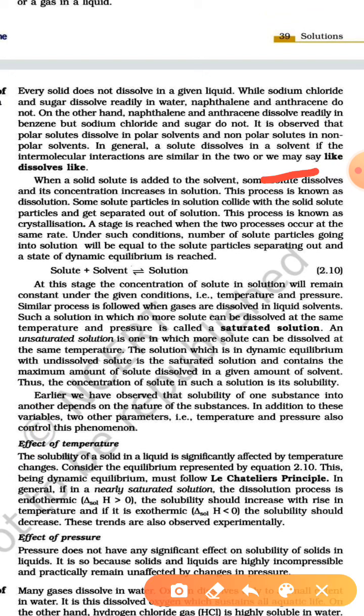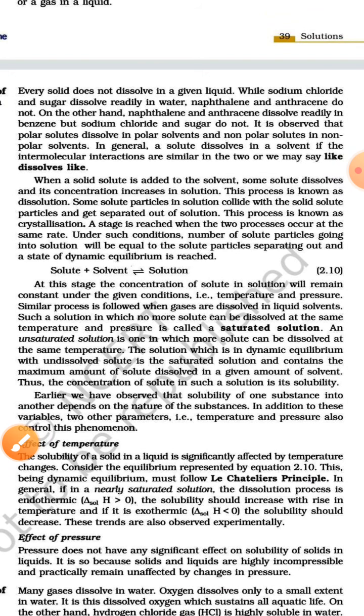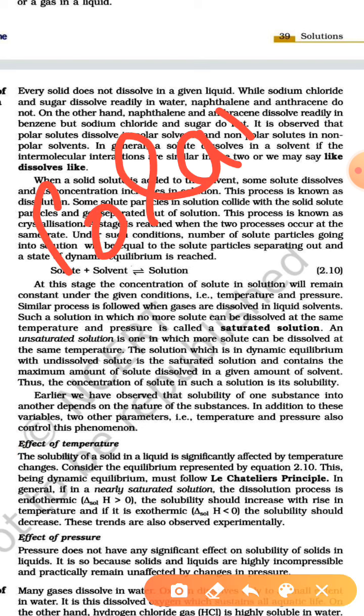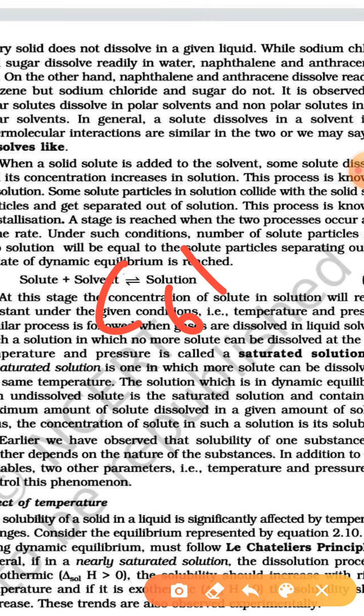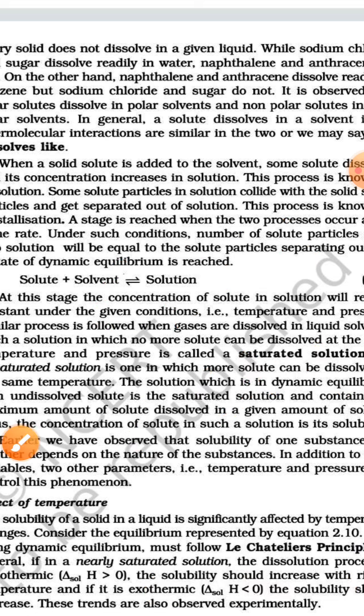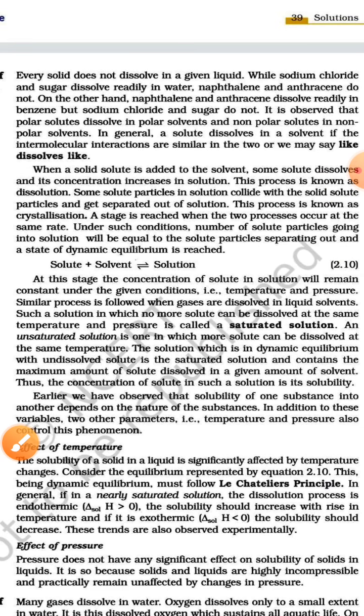But in case of solids, mainly we use the rule like dissolves like, which means polar solute dissolves in polar solvent. Polar means just like HCl, just like H2O. Non-polar means like benzene, CCl4. These are non-polar. So we use polar solute in polar solvent and non-polar in non-polar, in case of like dissolves like.